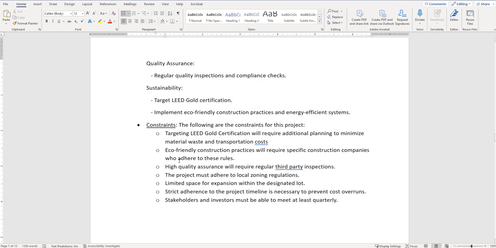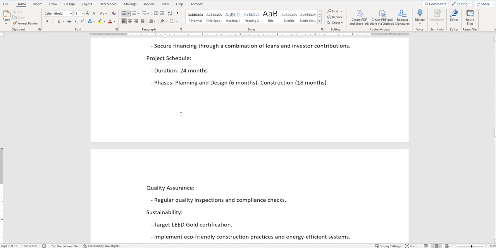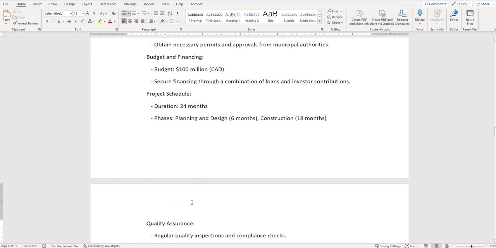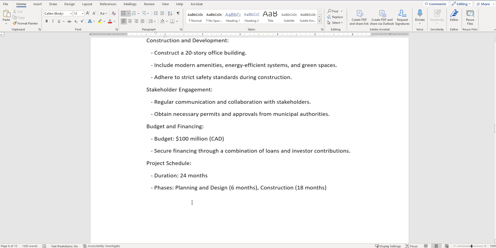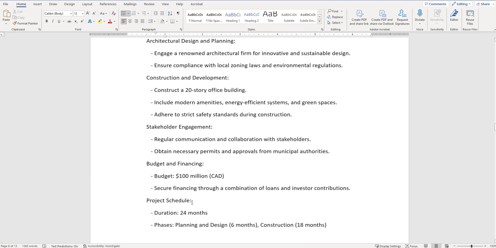Some are just very basic. They would be ones that you would have on any project. Some I went through and just read: what is this project about? What are some of the constraints that I'm going to have issues with? Downtown Toronto is going to be an issue, right?